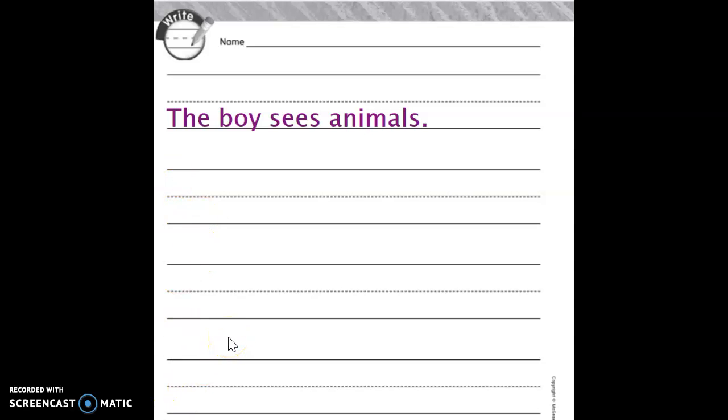Okay, once you have this done, ask an adult to take a picture and post it into Google Classroom, and also send back only your writing page to school.